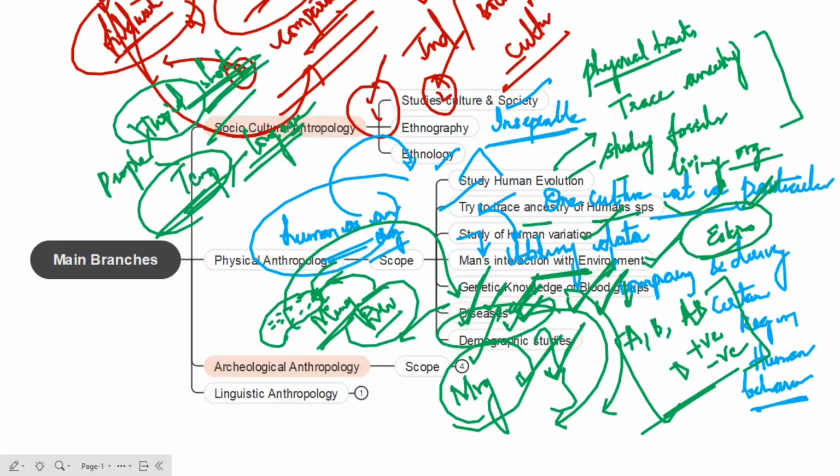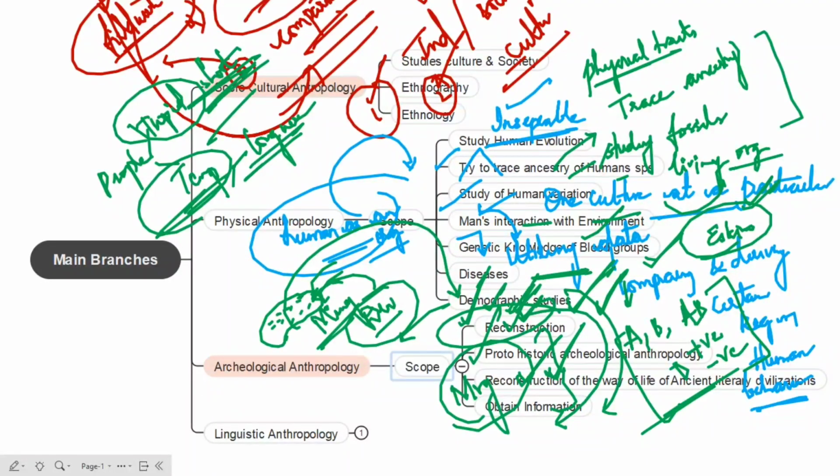Here we can study prehistoric populations as well as historic populations. We can also add one more dimension, that is the evolutionary perspective: how evolution has happened, and how technology has been helpful for studying those fossils. We can also understand the economy of those times, and we can talk about the evolution of culture. So we are talking about the scope of archaeological anthropology.